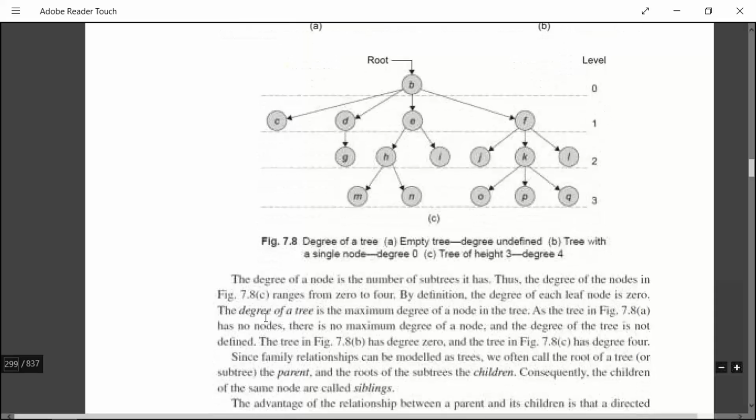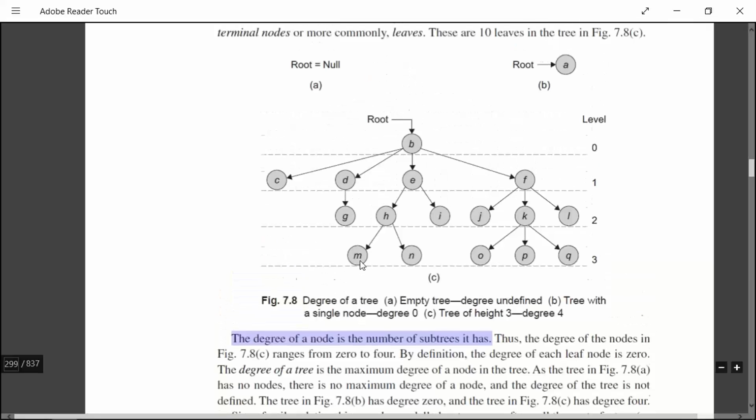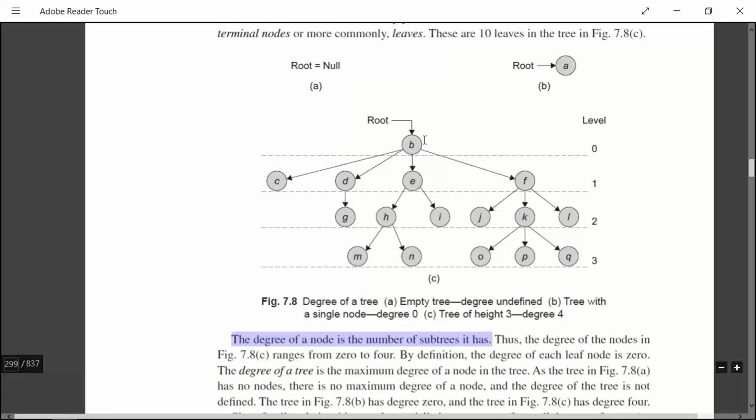Next, the degree of a node is the number of subtrees it has. For a particular node, what is the degree? It is nothing but the number of subtrees it has. So here there is no node, so no subtree. For this also there are no subtrees, so the degree is 0. For any node, how will you calculate the degree? The number of subtrees it has. So for this E, what is the degree? It is 2, because it is having 2 subtrees.